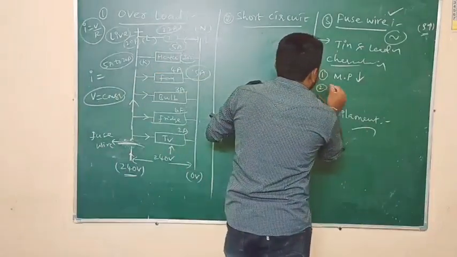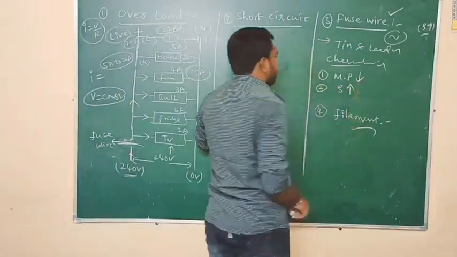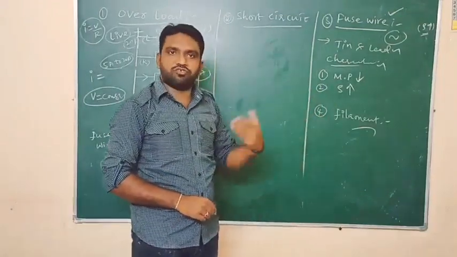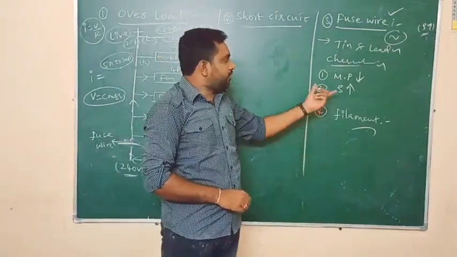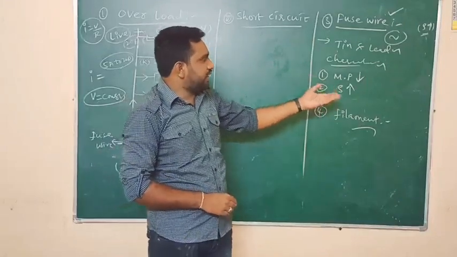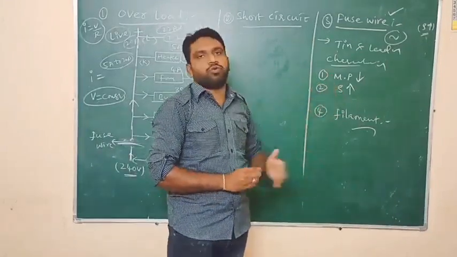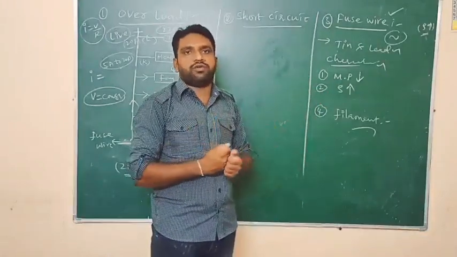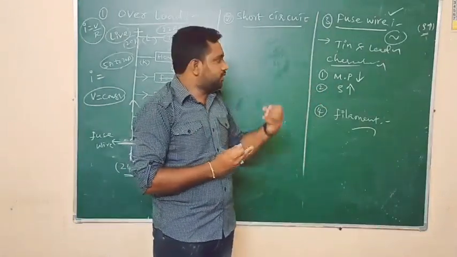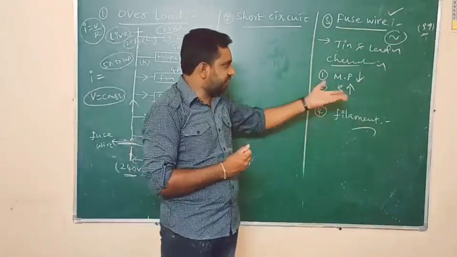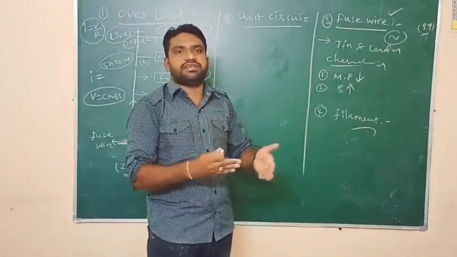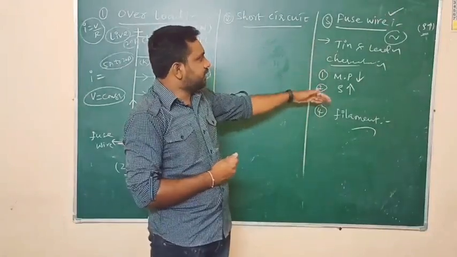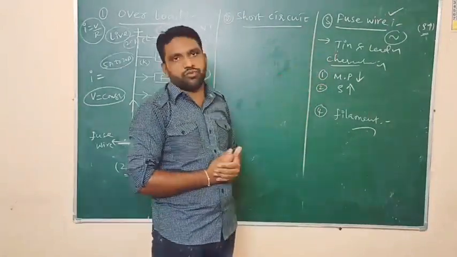And next, its resistivity should be more. Not resistance, resistivity or specific resistance should be more. And why? Because if it has more specific resistance, more collisions are going to take place. Easily, more heat energy is generated in the fuse wire, then it will easily melt and cut off the power supply. So these are the main important characteristics of the fuse wire.